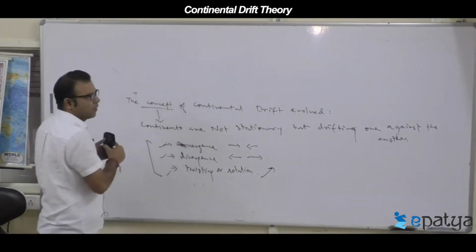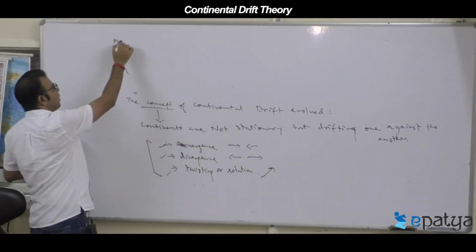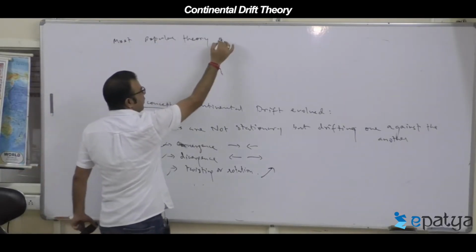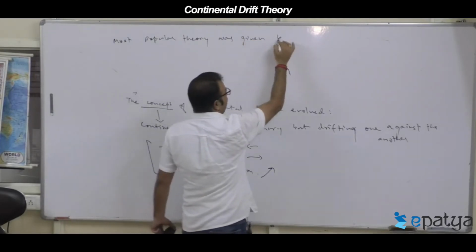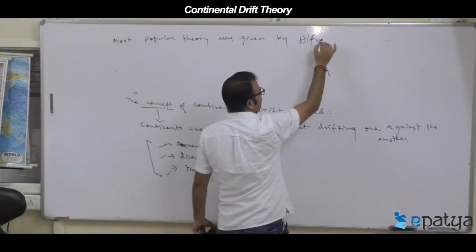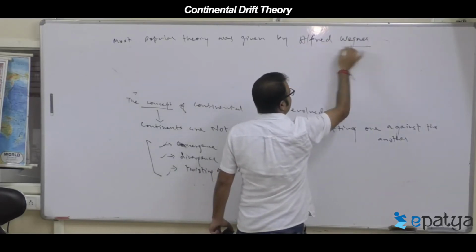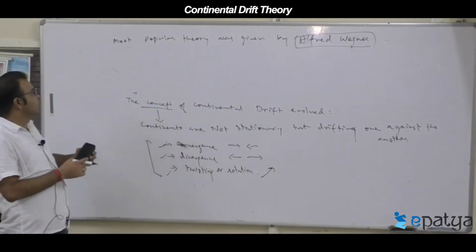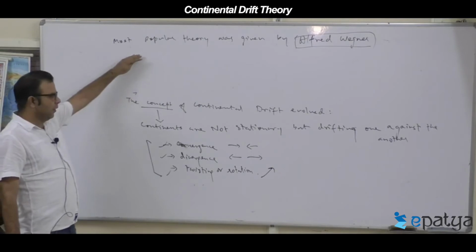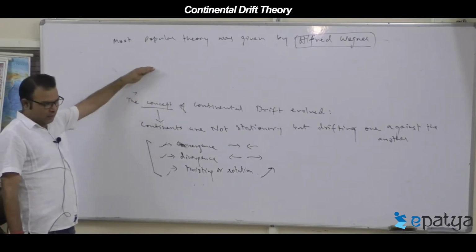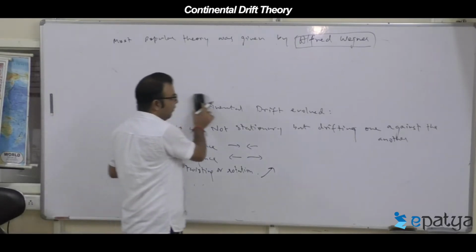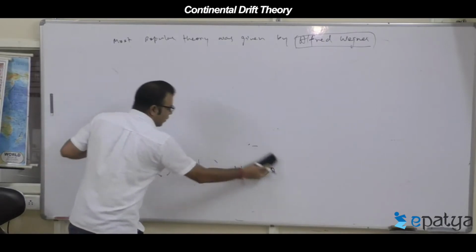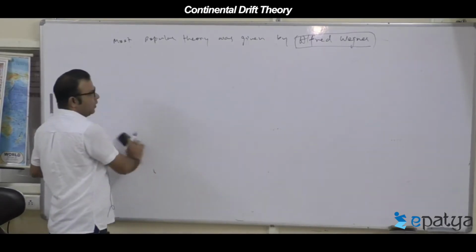The best accepted and most popular theory was given by Alfred Wegener. Remember this, everyone. Alfred Wegener is a German scholar. The most popular theory on continental drift was given by Alfred Wegener.